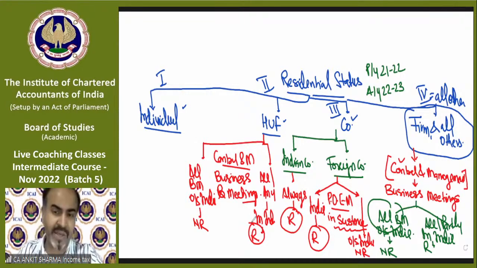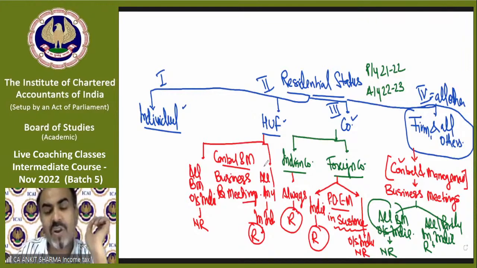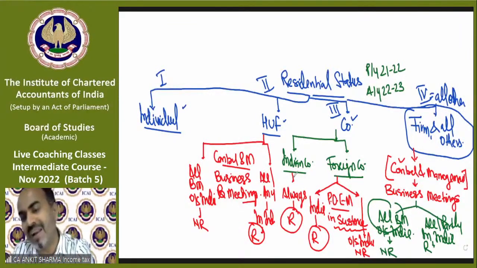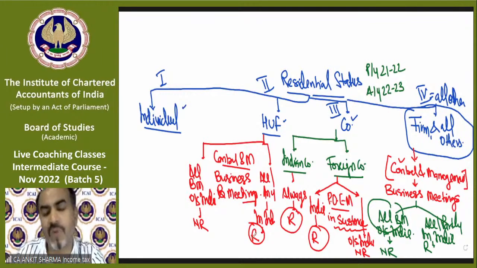Now you might be thinking that if the provisions are exactly copy paste till now, then why did we not include HUF also in the firm category? So there would be only three cases: one is individual, second is company, and third will be others. So why did we not include HUF in that last case? We have the reason for it. Because in the case of a partnership firm or a company, the answer will be only resident or non-resident. There is no other category.